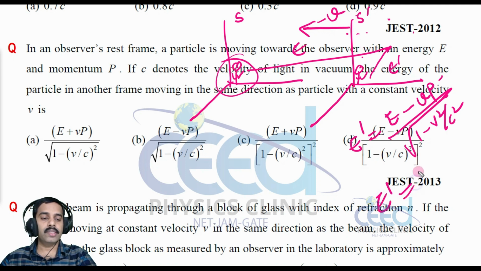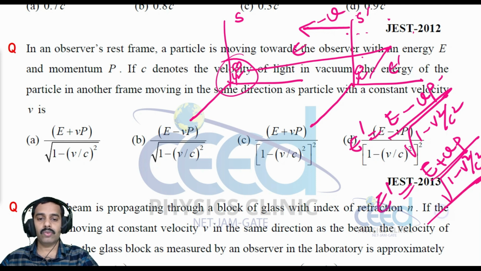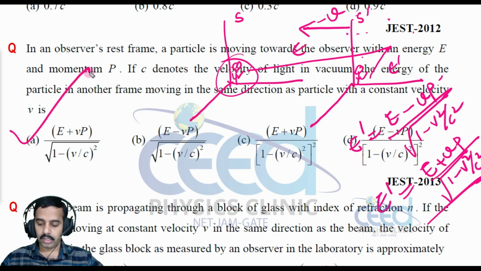So what is going to change? In this E dash, we can replace all v with minus v. So this is v square, which will continue as minus v square by c square, but here the term becomes positive. That is E plus Vp divided by root 1 minus v square by c square. So which one is the option? E plus Vp divided by root 1 minus v square by c square. So option A is correct, right?